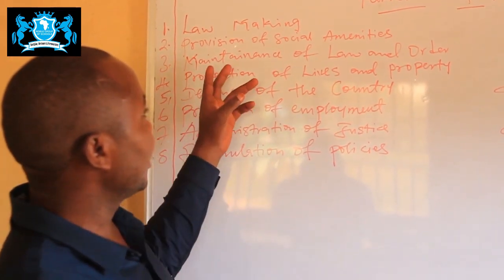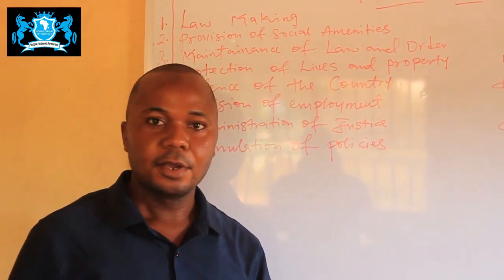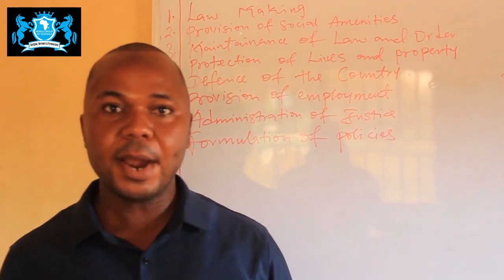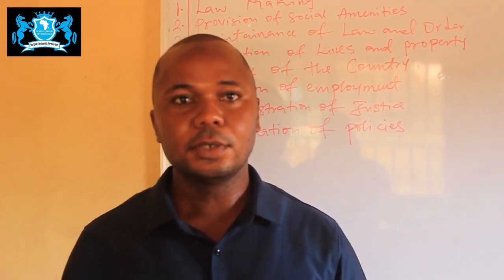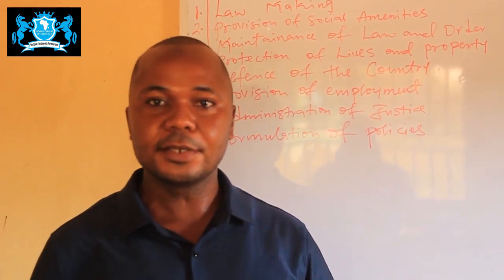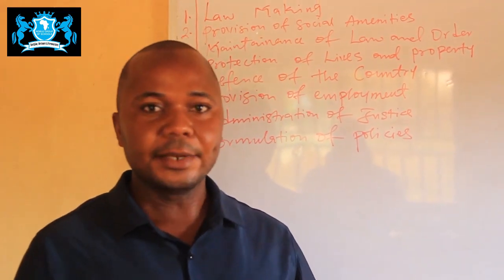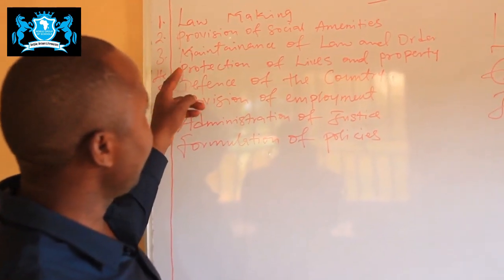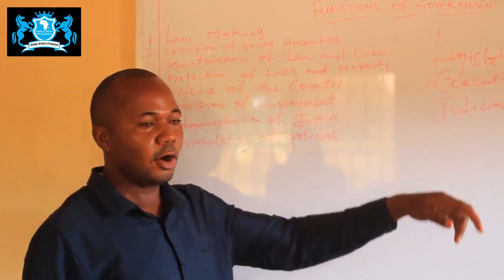Okay, number two here is the provision of social amenities. The government provides social amenities. By social amenities, we mean pipe-borne water, good roads, electricity, hospitals, and health centers for citizens to enable life to flow.